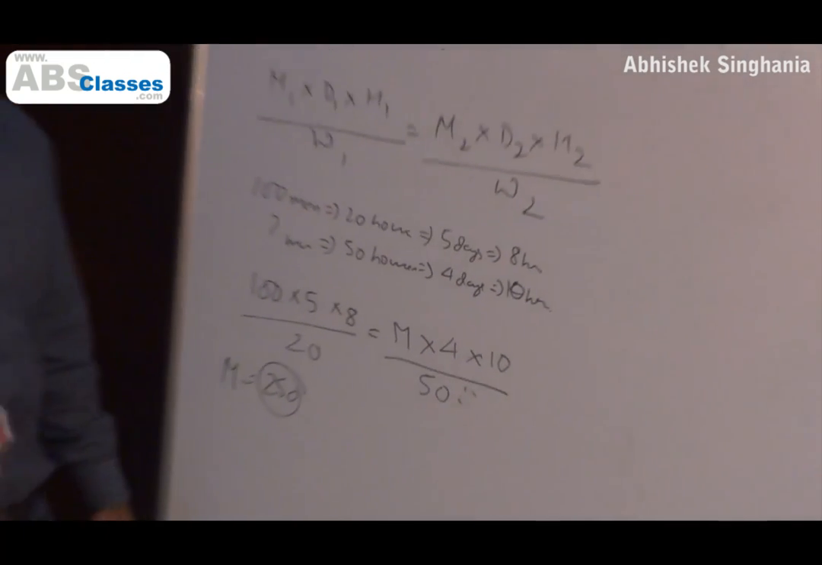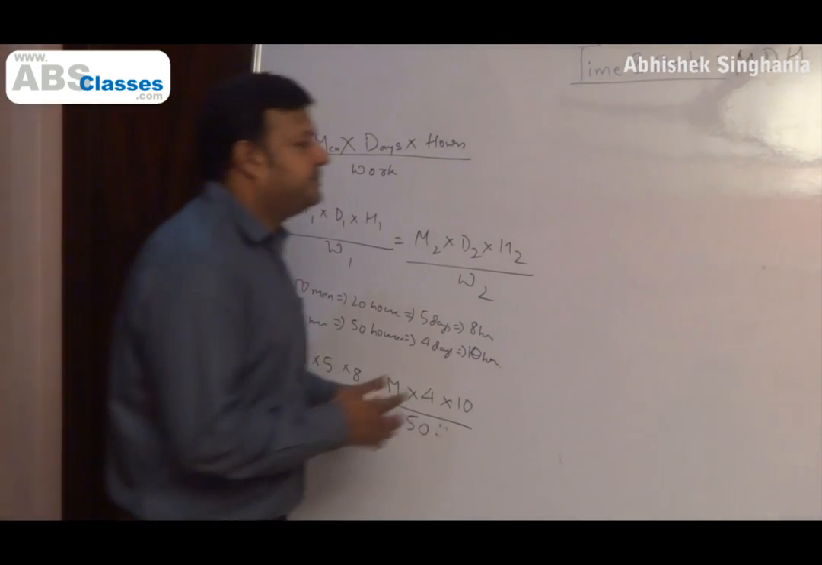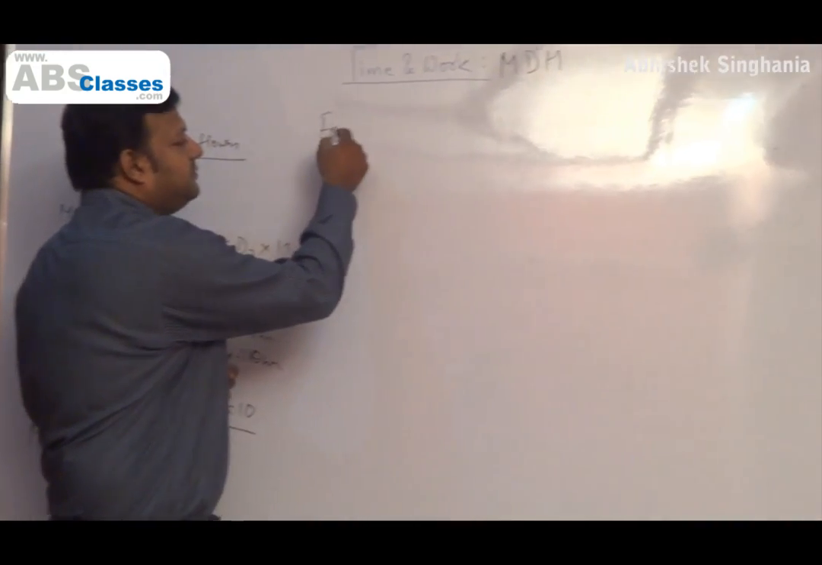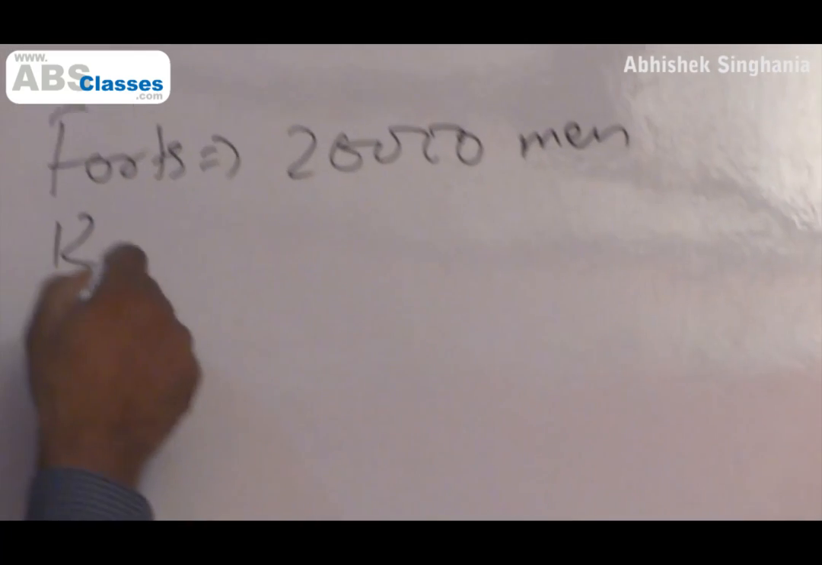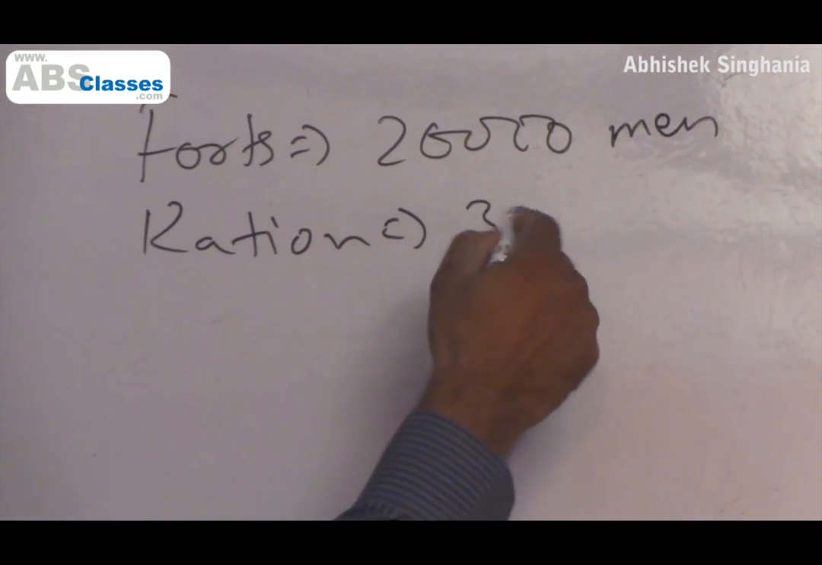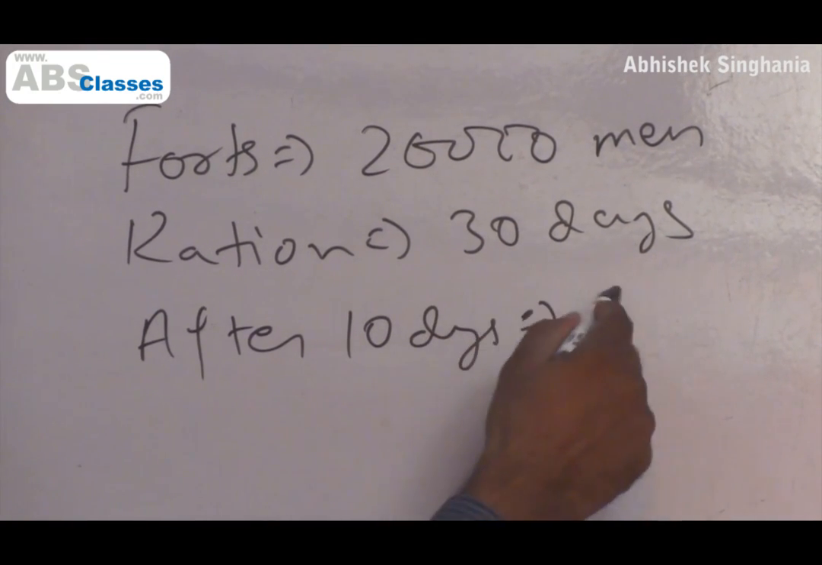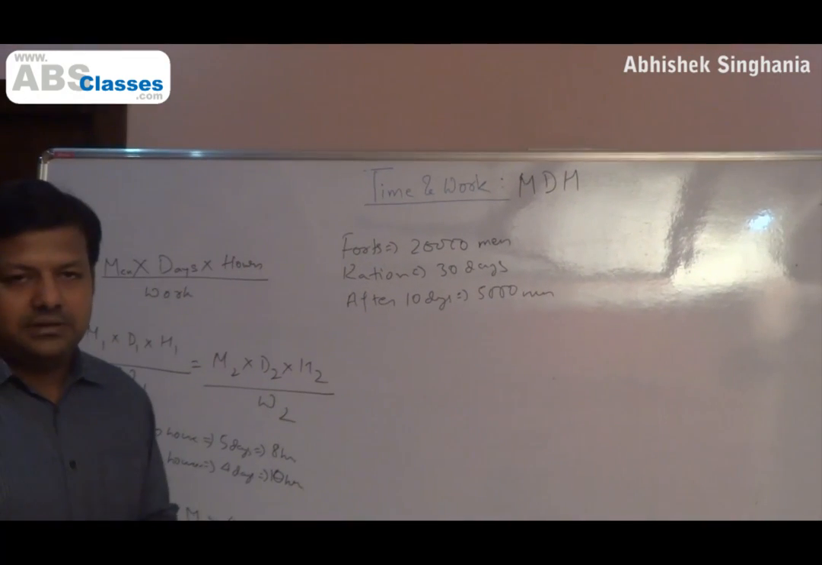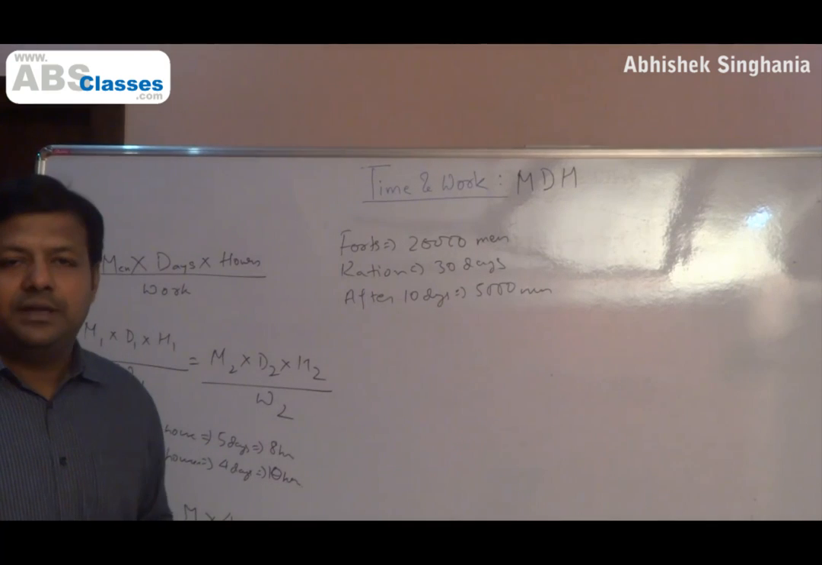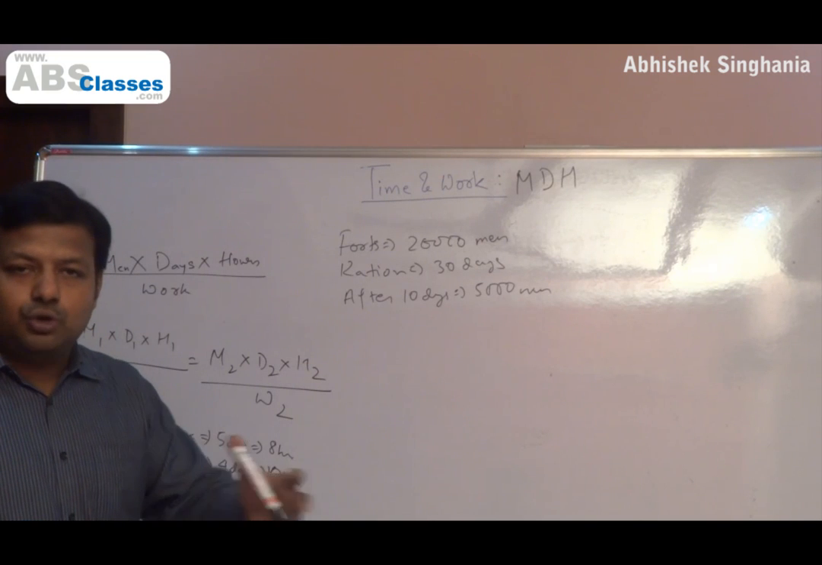Now, extending this concept slightly, let's take an example. Say a question like this: there is a fort with 20,000 men, and the fort has a ration for 30 days. After 10 days, another 5,000 men join. Now the ration will last for how many days? What you have to understand is that though we have two cases, 20,000 men and then another 5,000, which means 25,000 men, when will I equate them? I equate them after 10 days, because then the story starts.